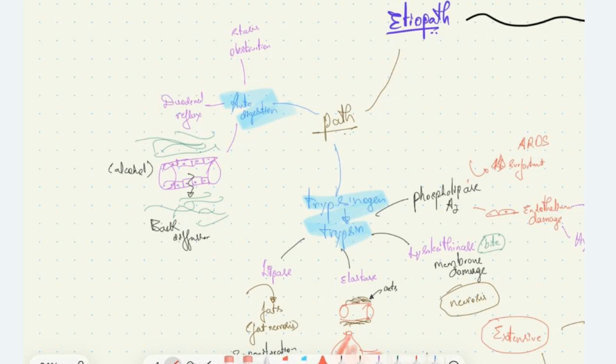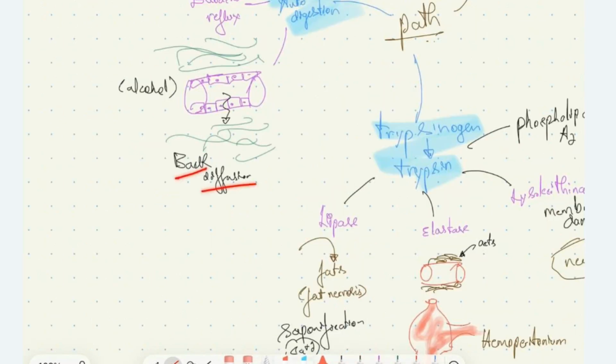And we have another theory which says that back diffusion is responsible for autodigestion, with premature activation of trypsinogen to trypsin. What is back diffusion? In the pancreatic duct, we have cells which have tight junctions. If these tight junctions are disrupted due to alcohol or any other toxins, it causes diffusion of these enzymes into the pancreatic tissue interstitium.